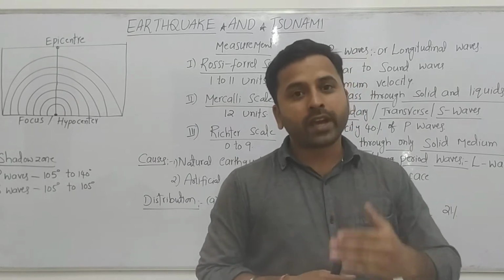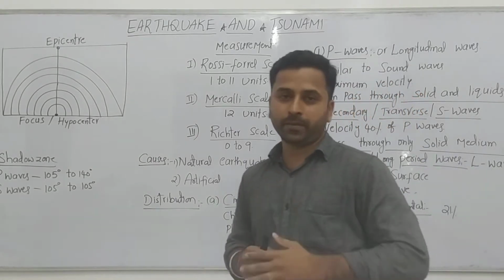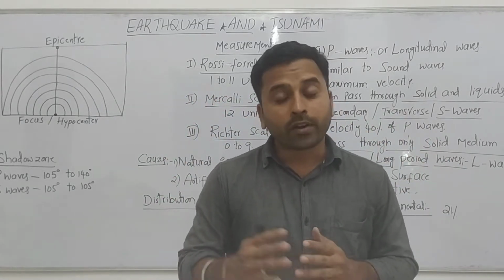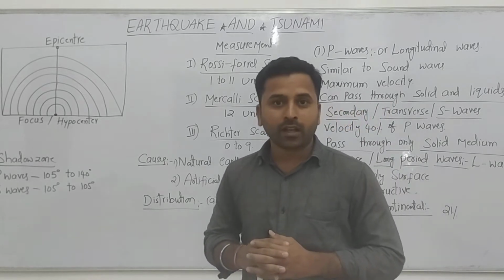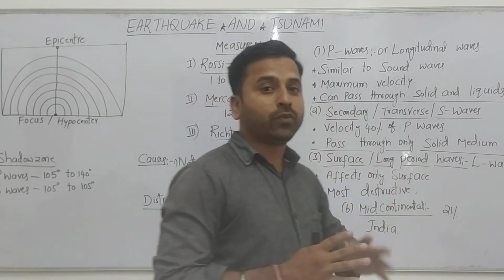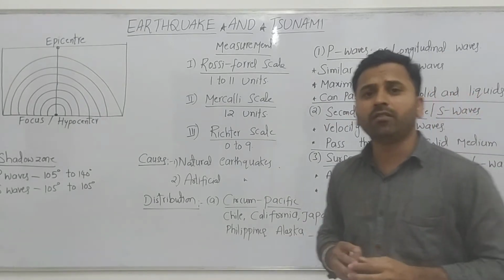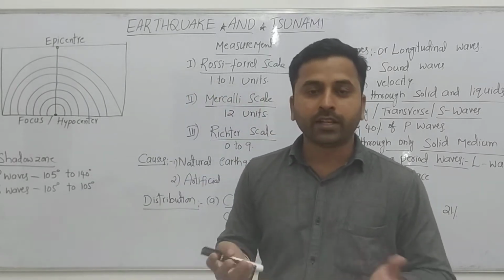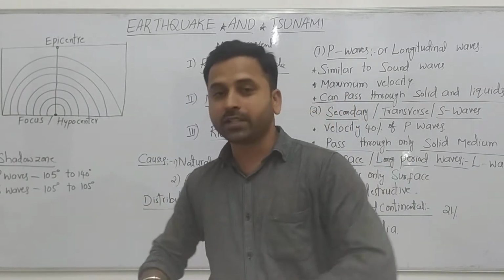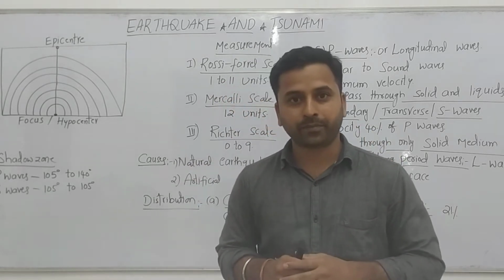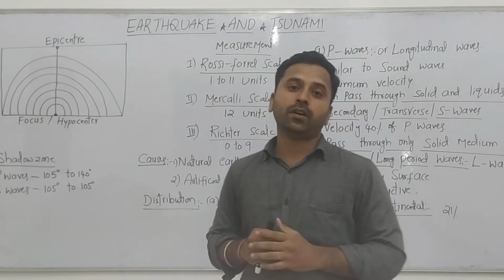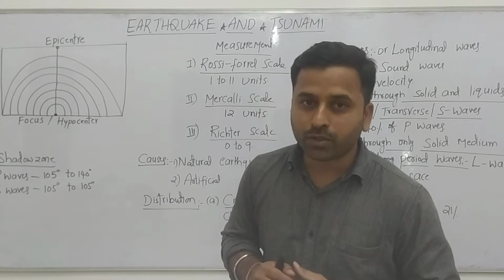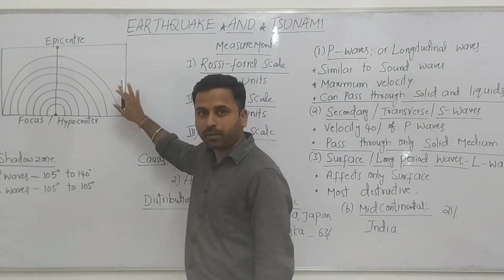So today we will see how the earthquake occurs, how many types of waves are created, what are the causes of the earthquake, and what is the effect of the earthquake, one by one. First of all, we need to understand how the earthquake occurs. Generally nobody can go deep inside the earth and see it directly. So there are some parameters to measure the earthquake also. Okay, you can see an image on the board.